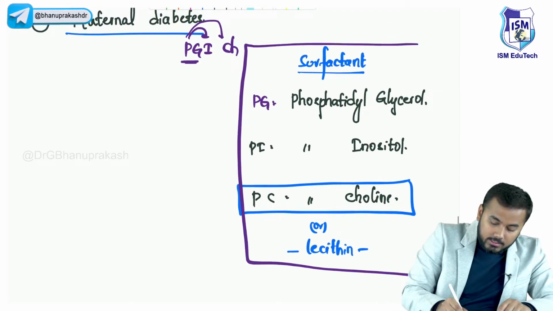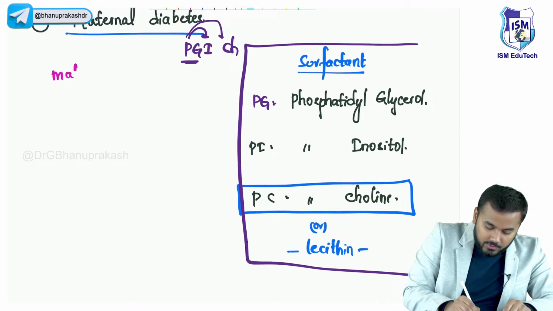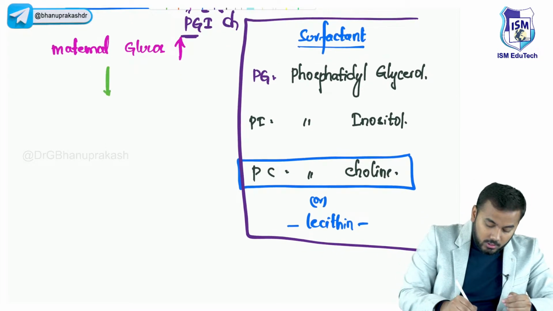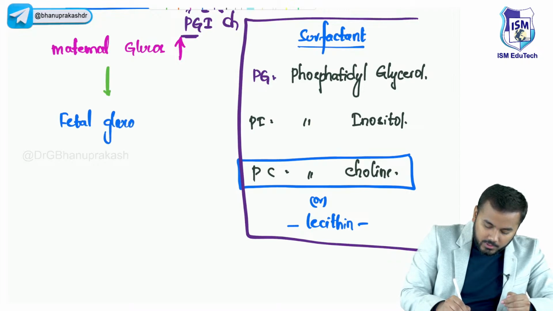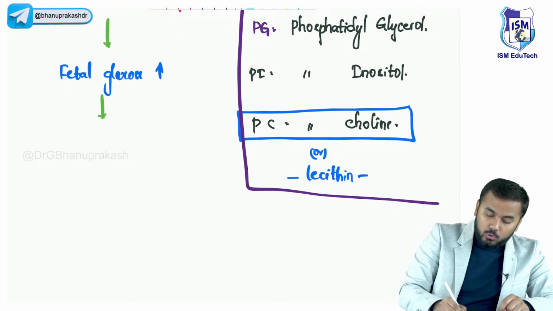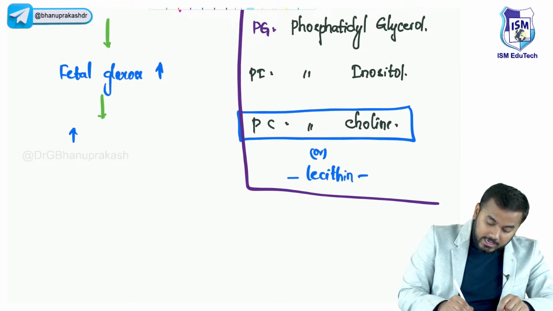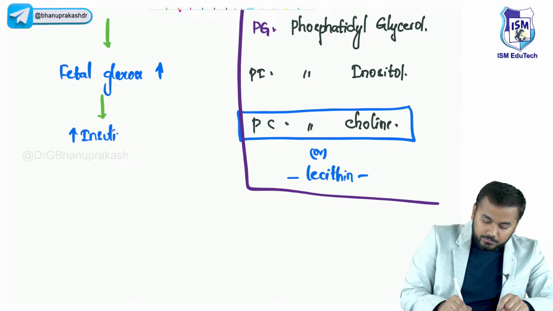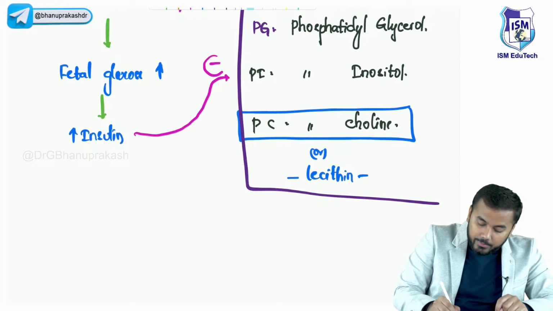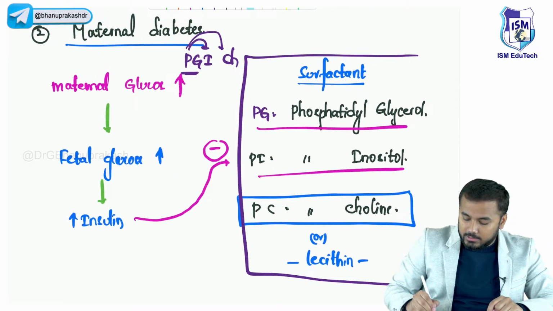So what I was telling is, if the maternal glucose levels are high, automatically this will affect the fetus also. So obviously the fetal blood glucose levels also will be high. Whenever there is increased fetal blood glucose, what will happen? There is increased release of insulin. And what is this insulin going to do? This insulin will inhibit all these three important things.